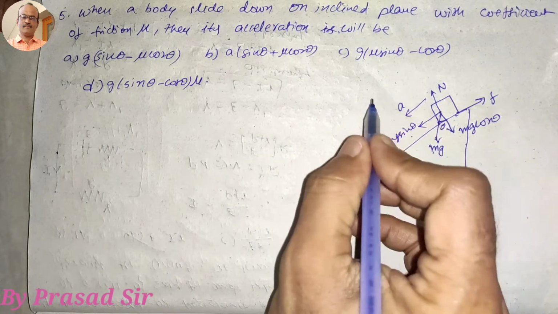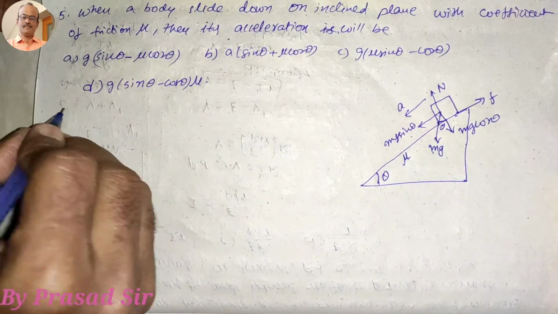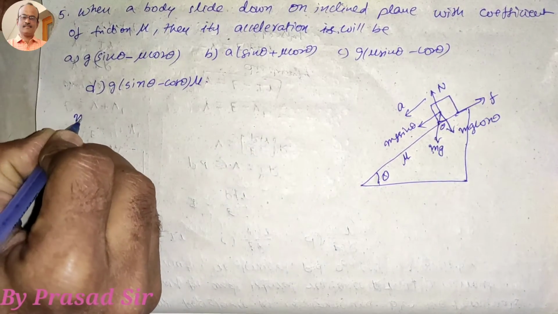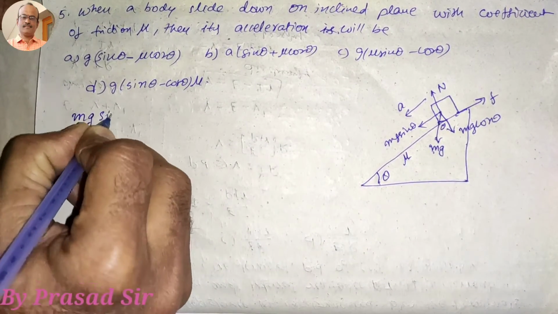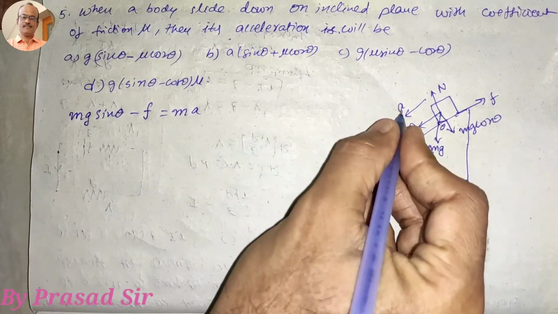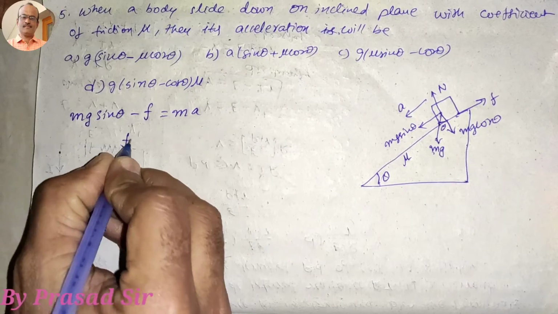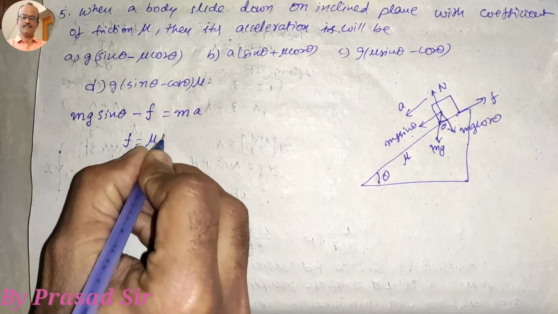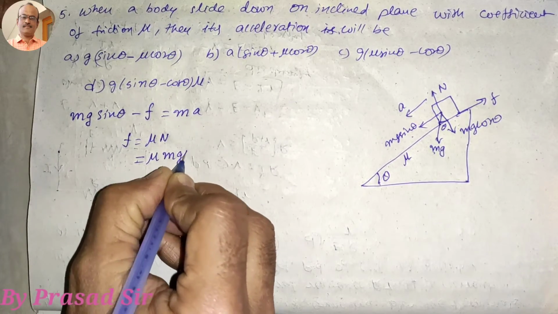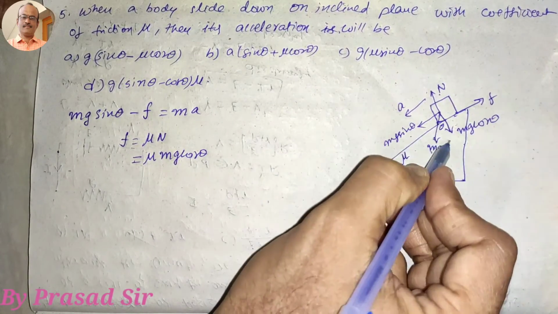So here applying Newton's second law of motion, it is coming in the downward direction. So mg sin theta minus frictional force is equal to m into a. But what is frictional force? That is mu into normal reaction, and normal reaction is mg cos theta. These two are balanced.